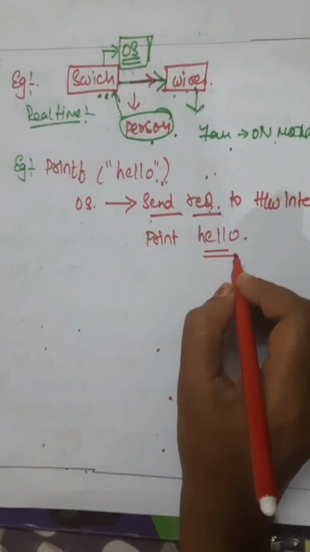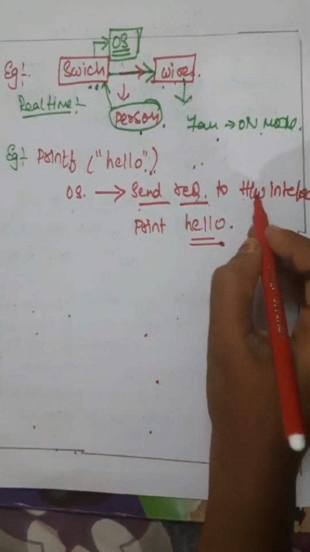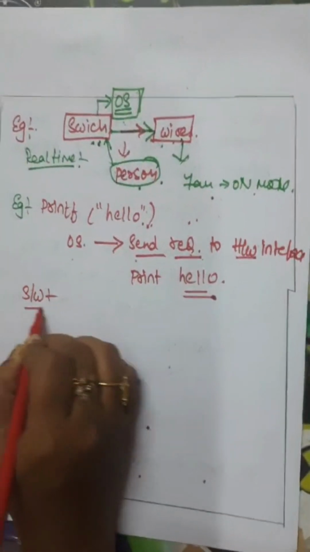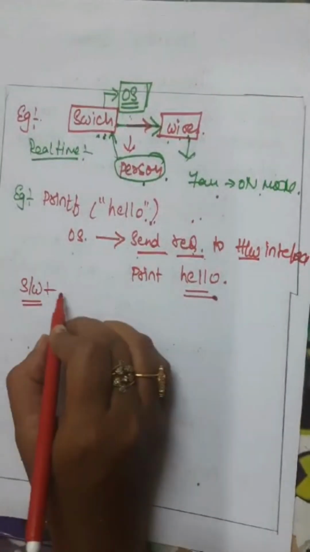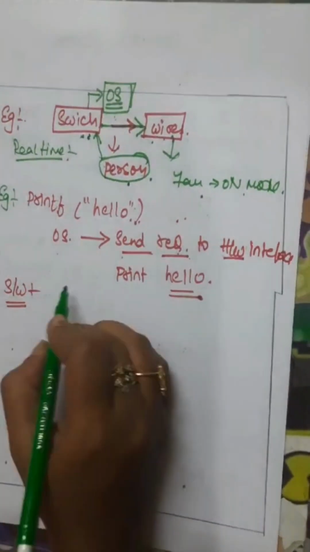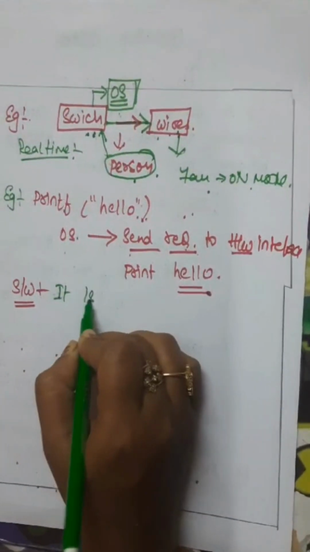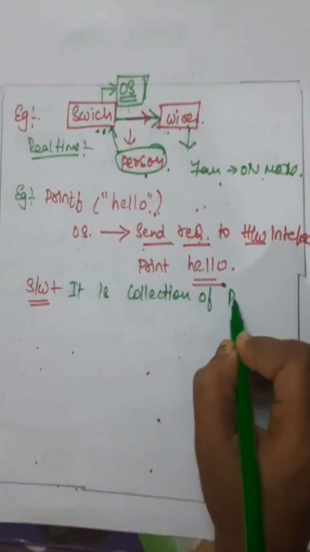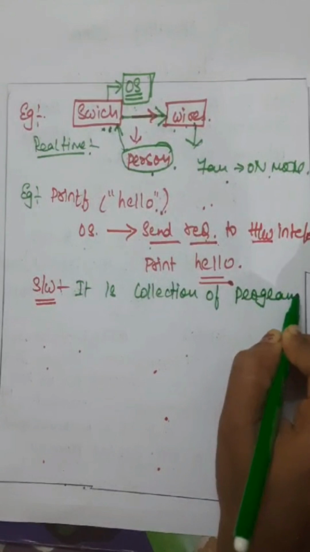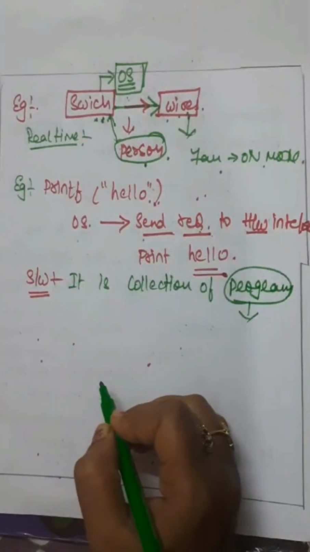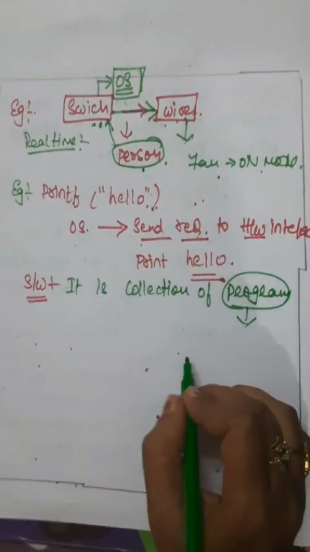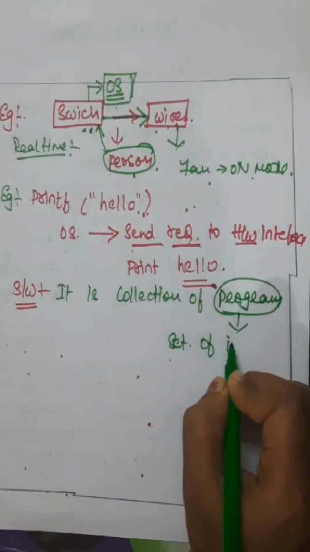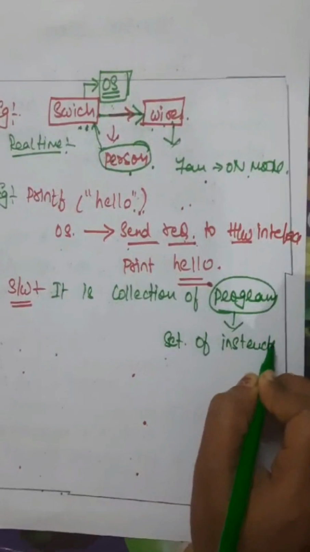Right, all of you? Now I am discussing hardware and software. Generally, what is software, my dear students? Software is a collection of programs. Then what is a program? A program is a set of instructions.